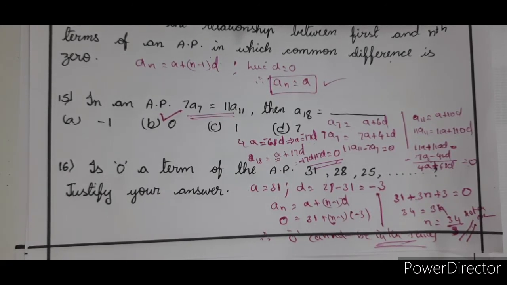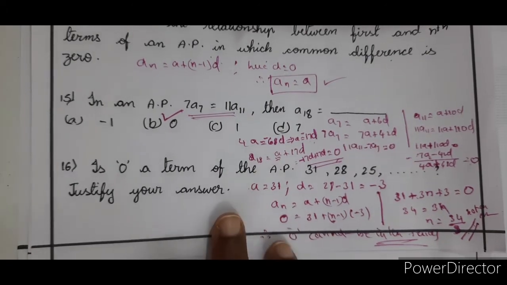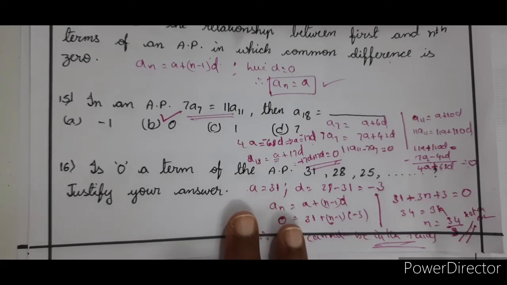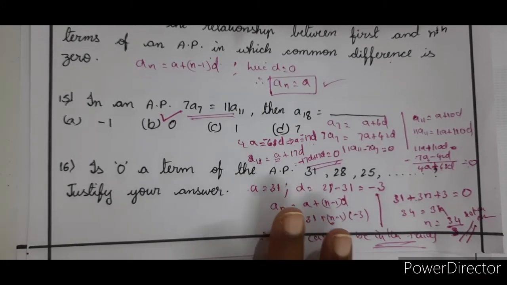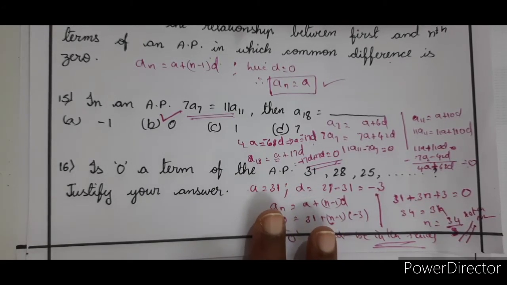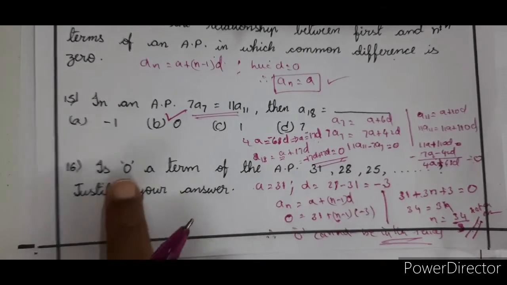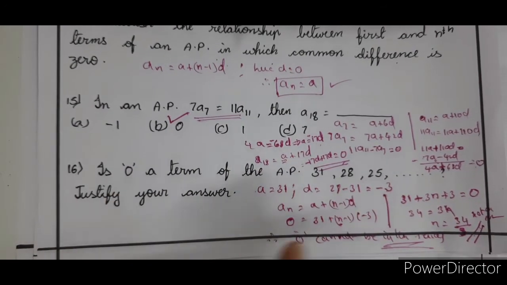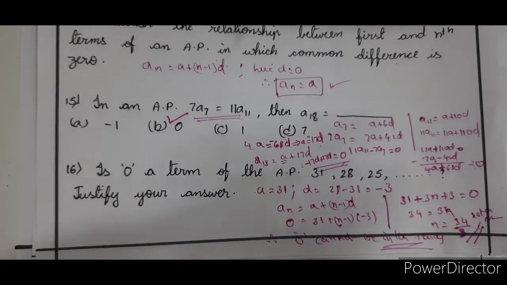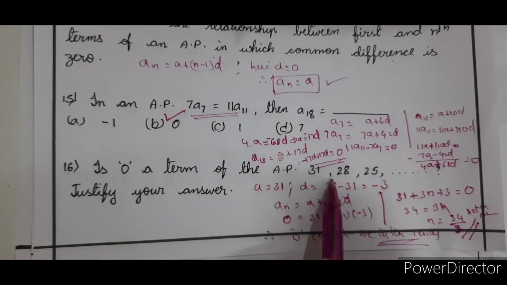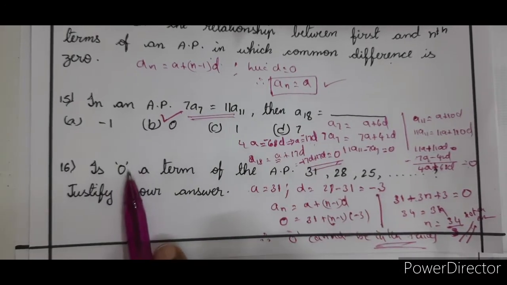Clear? If suppose options are given, even from the options you can easily check. Suppose the problem is not like this and for which value it is going to be 0, then you can check from the options also. But here to justify, we need to find out a particular integer for which an can be 0.